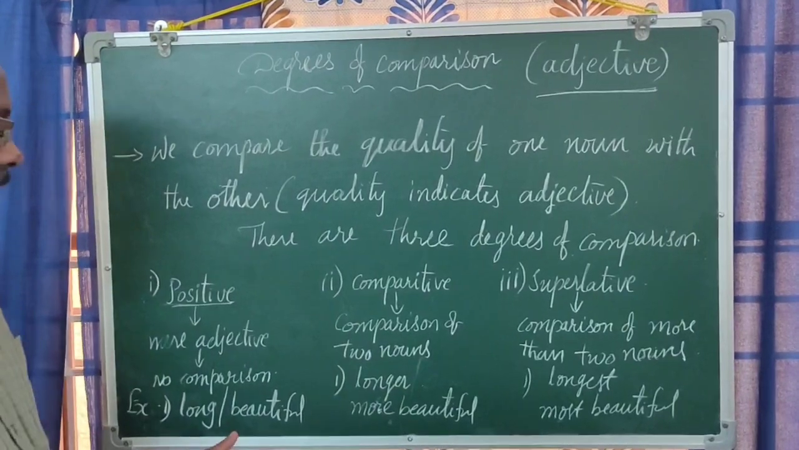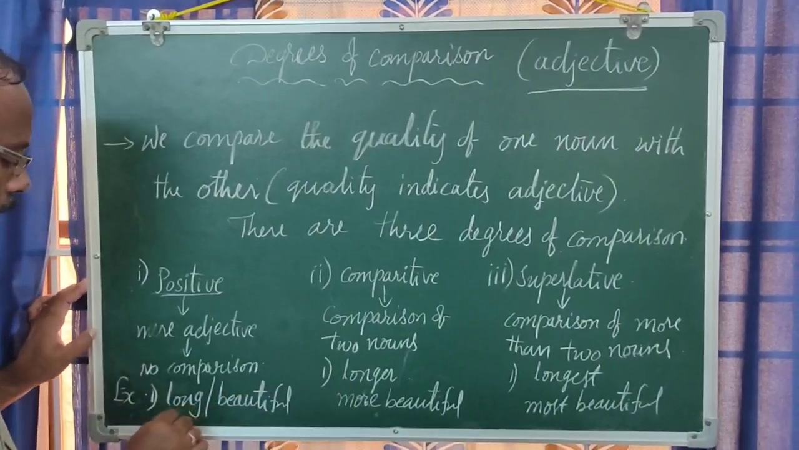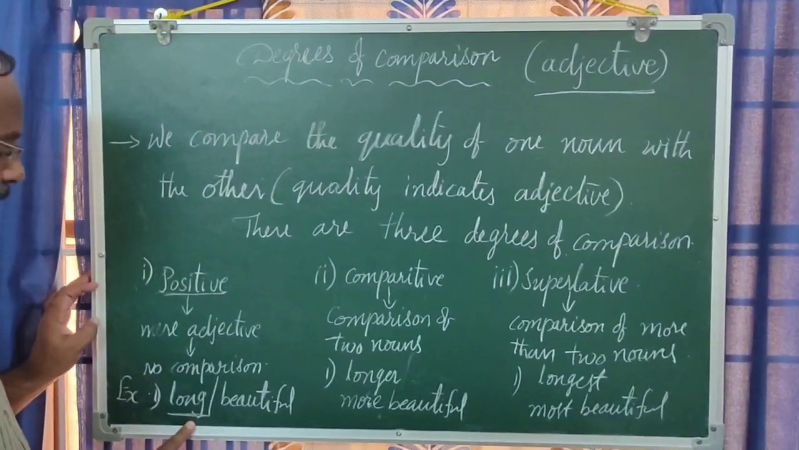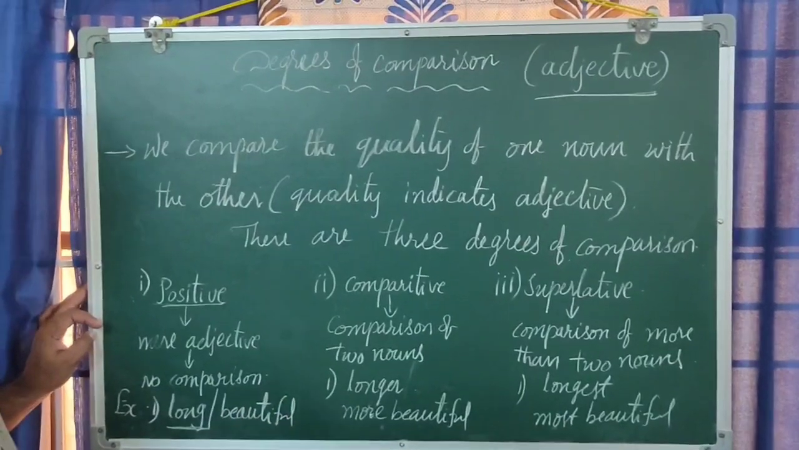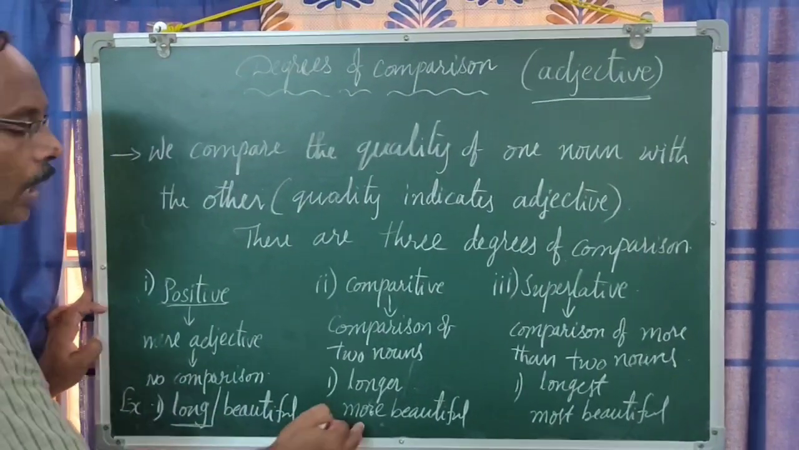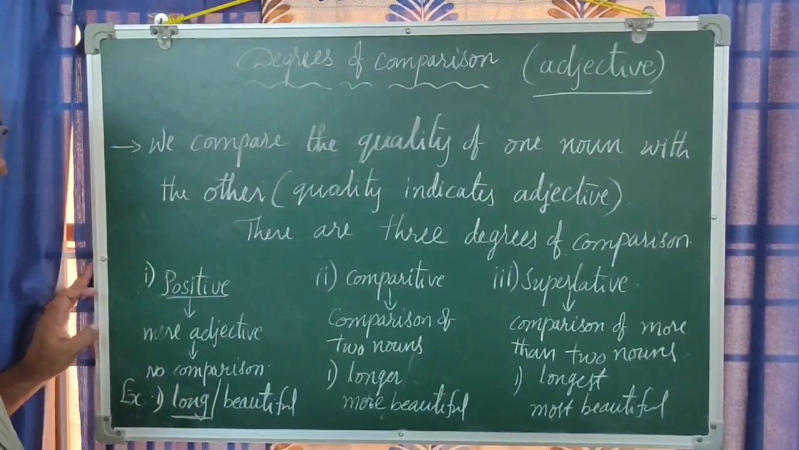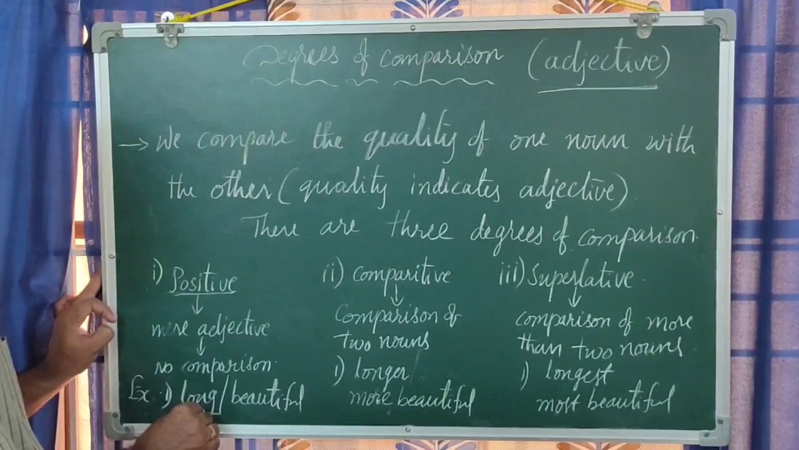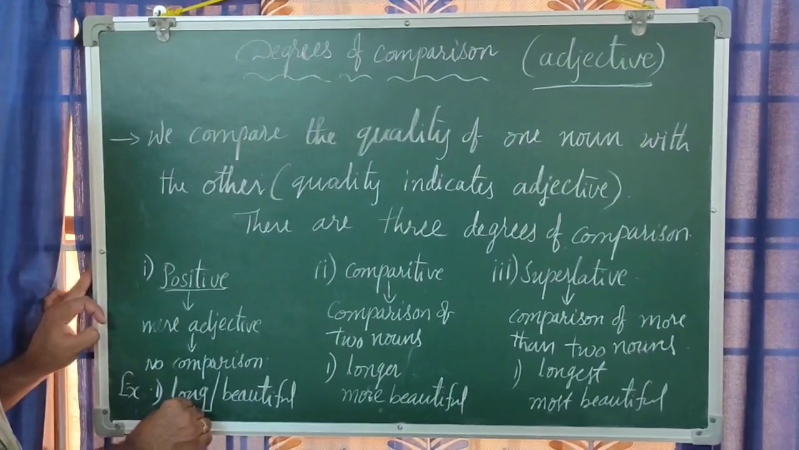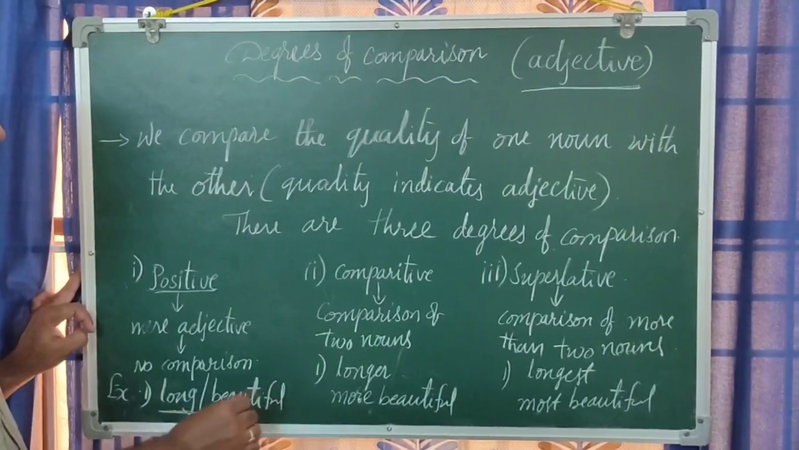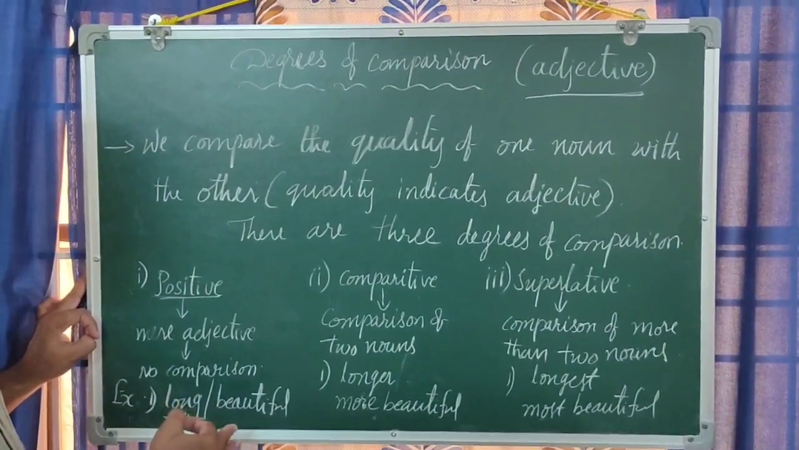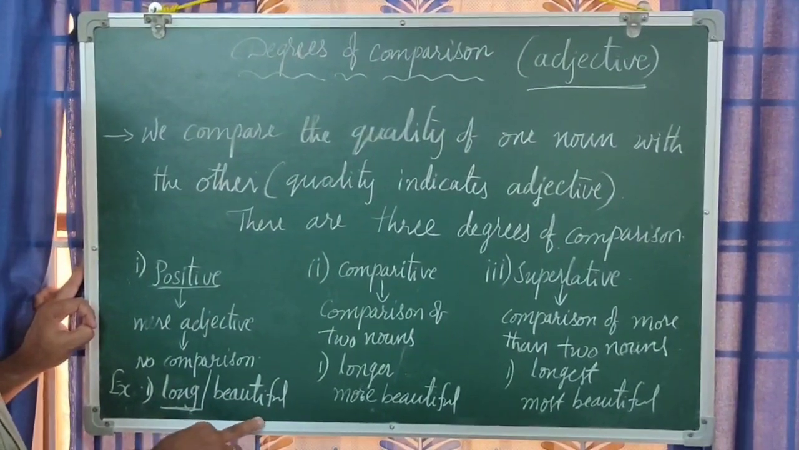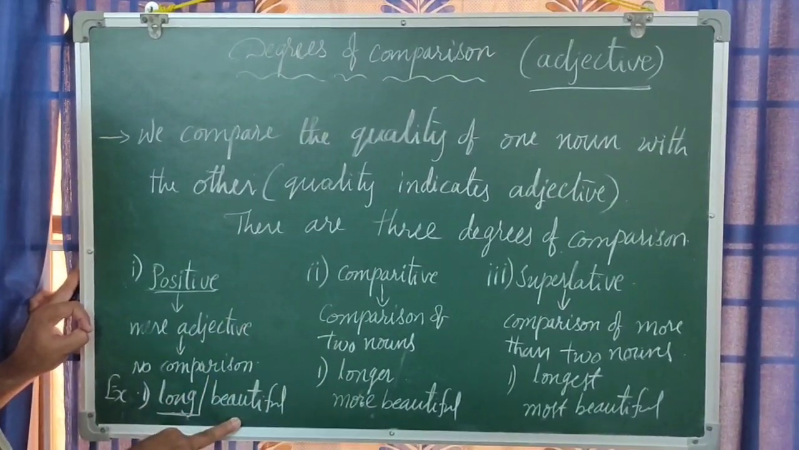There is some difference here. First one we shall see. Long, how many vowel sounds are there? Based on the vowel sounds in the word, we just add er or est, or we just keep more or most before that particular adjective. For one, that means monosyllabic word. Syllable means vowel sound. For a monosyllabic word, we just add er or est. But for a polysyllabic word, or disyllabic or trisyllabic, whatever it may be, other than monosyllabic word, we just add more and most before that particular adjective.